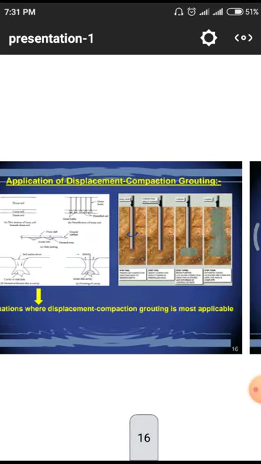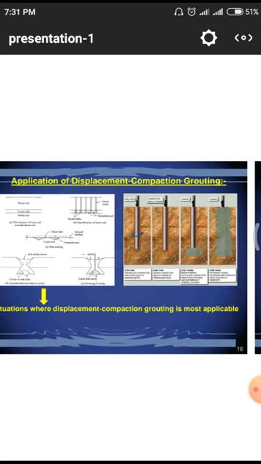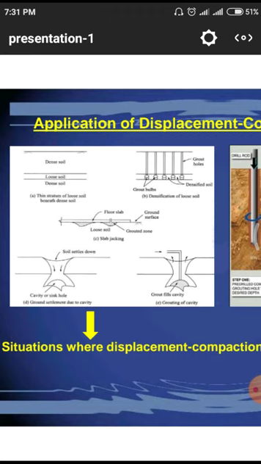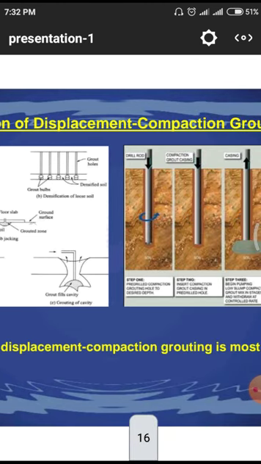Here also we have to observe some examples of applications, how this displacement compaction grouting takes place. First of all, we have to observe the dense sand, loose sand, and different sands, and the application medium, and we have to go for the removal of soil in a linear manner.